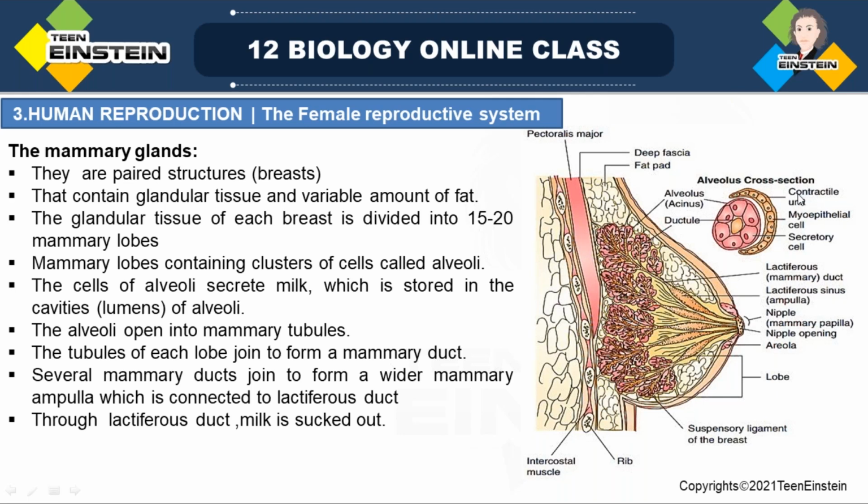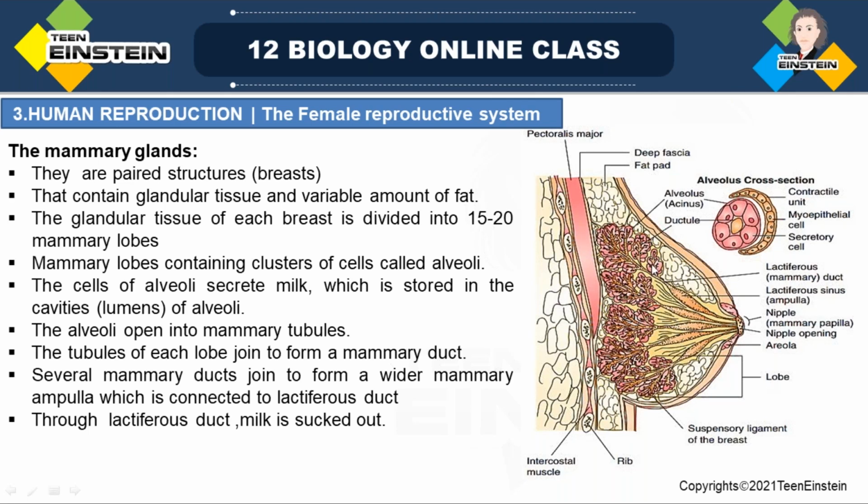The cells of these alveoli secrete milk. This milk is stored in the cavities, otherwise called lumens of alveoli. You can see the lumens of alveoli, in which milk is getting stored. Then these alveoli open into mammary tubules.